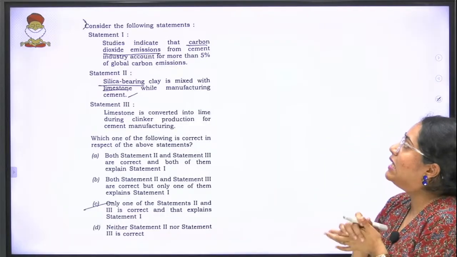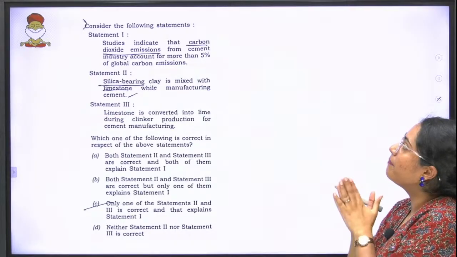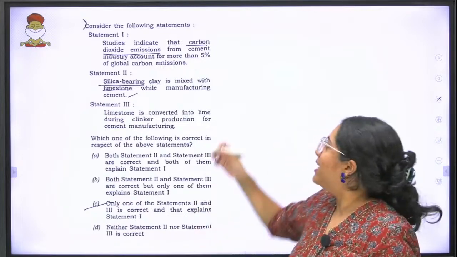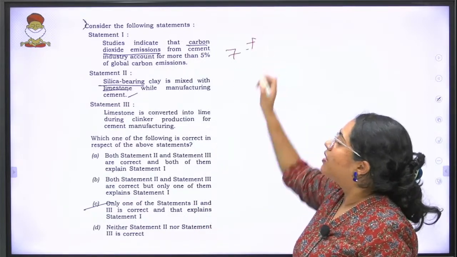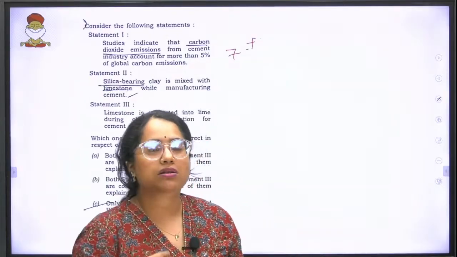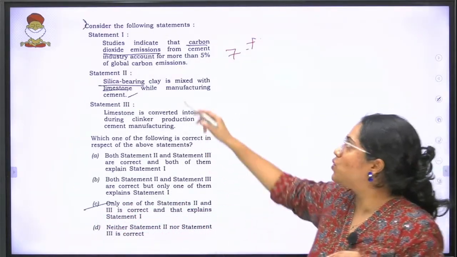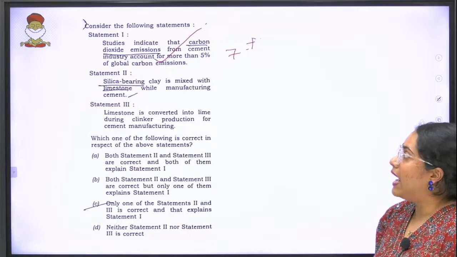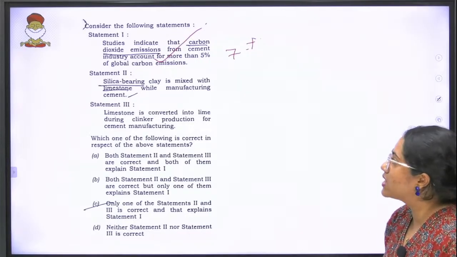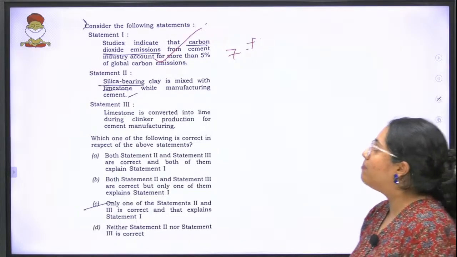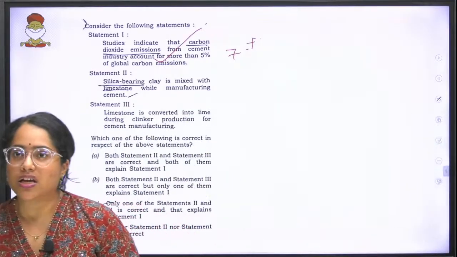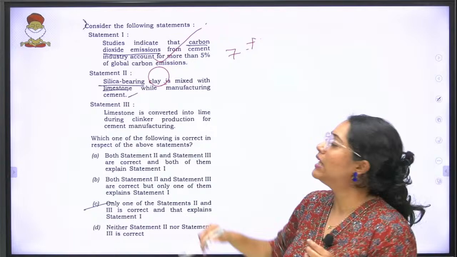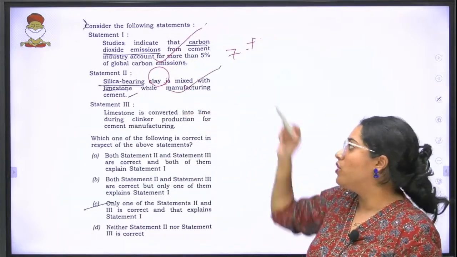Statement 1: studies indicate that carbon dioxide emissions from the cement industry account for more than 5% of global carbon emissions. That is right. It is up to, I guess, 7 plus. It goes around 7% and above from the cement industry. That much amount of carbon emissions do come. So your statement 1 is correct. Statement 2: silica bearing clay is mixed with limestone while manufacturing cement. Again, understand, if your cement has to have a holding capacity, it needs to be mixed with clay and limestone, and the statement is also correct.